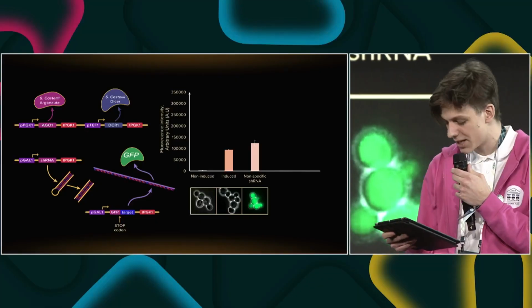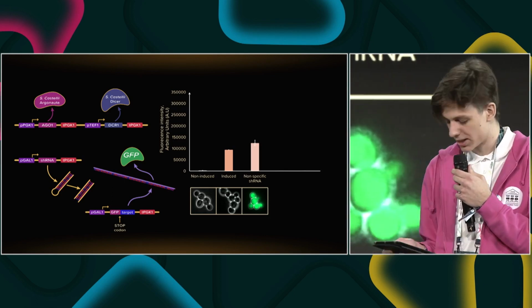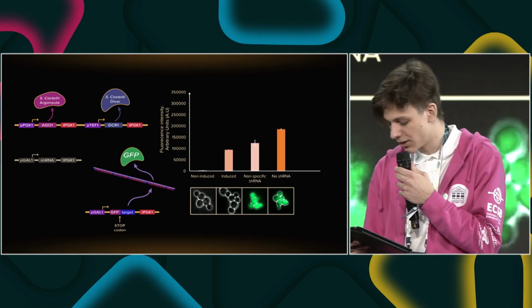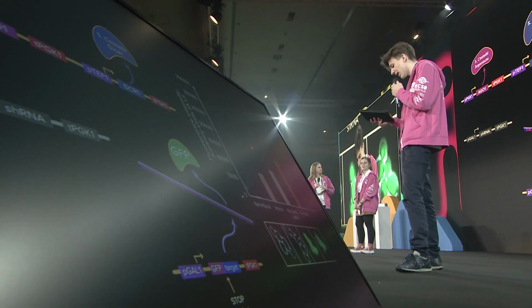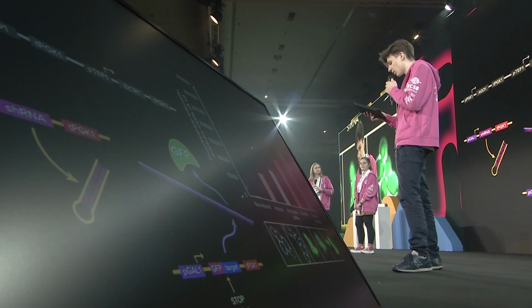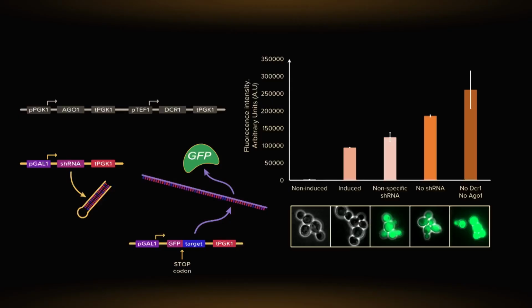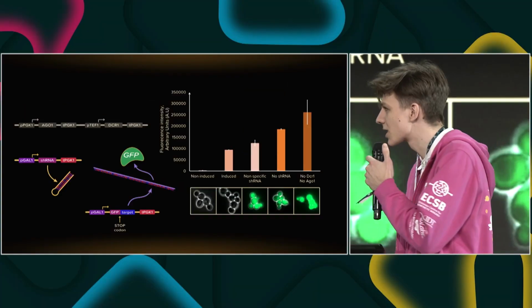On the other hand, if the siRNA is not that efficient in finding the target sequence, or we deliberately mismatch them, the GFP mRNA is translated, leading to a high fluorescent signal. We observed that the strain lacking the RNAi machinery proteins but capable of producing the GFP target and shRNA showed elevated levels of fluorescence. Also, in the strain lacking the short hairpin RNA plasmid but containing Dicer, Argonaute, and the GFP target sequence, the fluorescence levels were high, just as we expected.